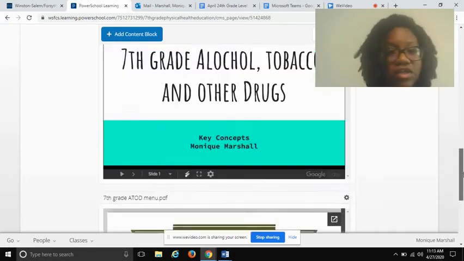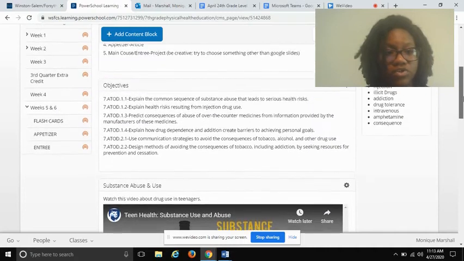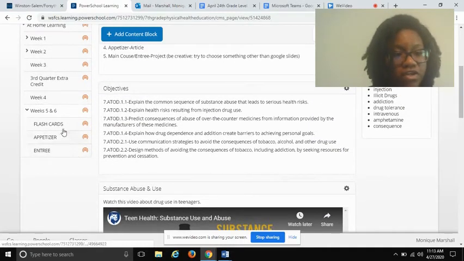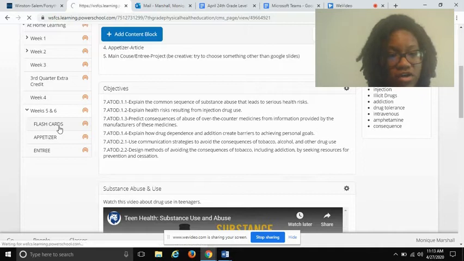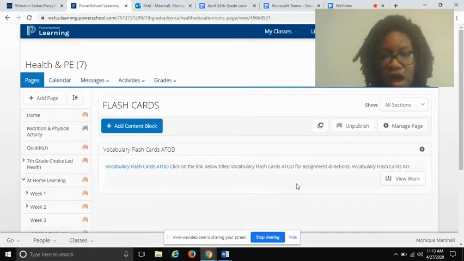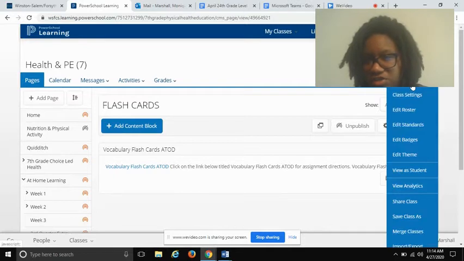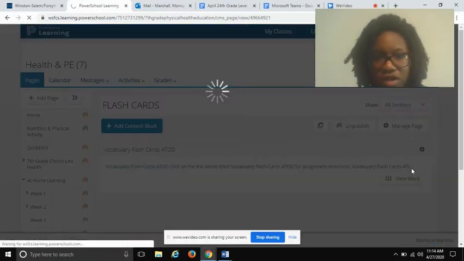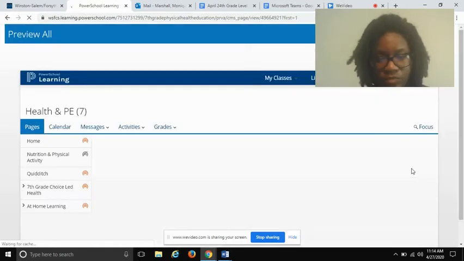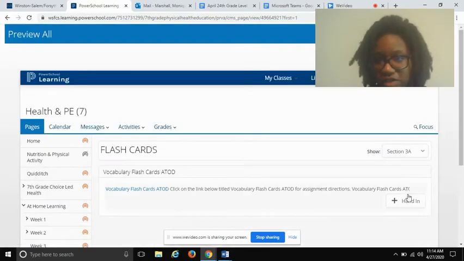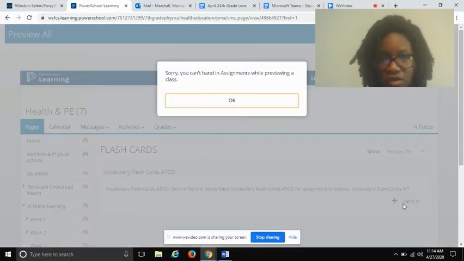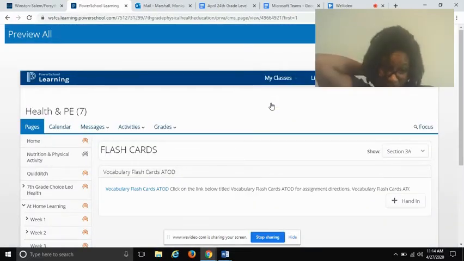So how do you submit these? We've been over it in class, but I'm going to show you with my screen. If you're submitting the flashcards, you click right here where it says flashcards. Let me change it to student view so it'll look like what y'all see. So now it says hand in. You'll click on hand in. I can't hand in the assignment because I'm not a student, but when you click on hand in, it'll give you the option to hand in that assignment.